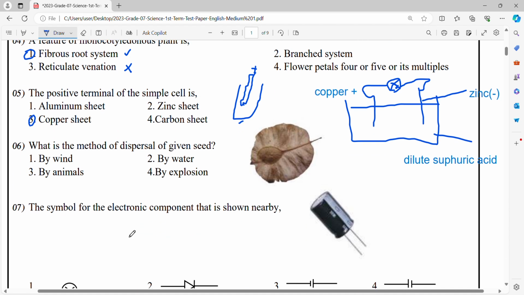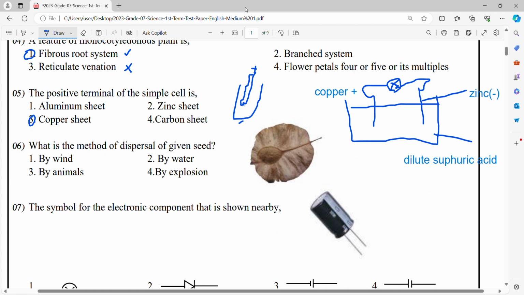Let's move to question number 6. What is the method of dispersal of the given seeds? There are 4 methods of seed dispersal: by wind, by water, by animals, and by explosive mechanisms. By wind: cotton, erukku, wara, and similar seeds.